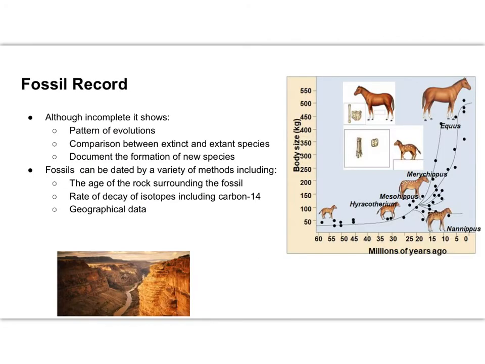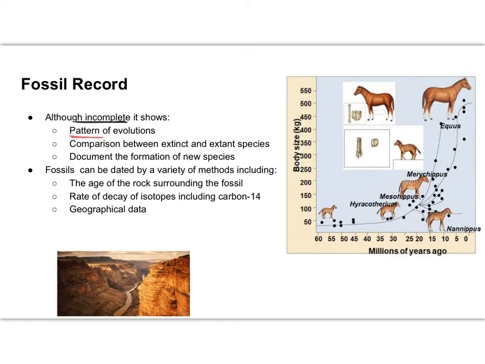So let's start with the fossil record. Unfortunately, like we said in the first slide, it is considered incomplete. Things are washed away, the rock is broken down, things are lost. Maybe only part of the animal was covered and trapped. So it is incomplete. However, as a general rule, it can still show us patterns of evolution because we can usually see the passage of time, variety of species.